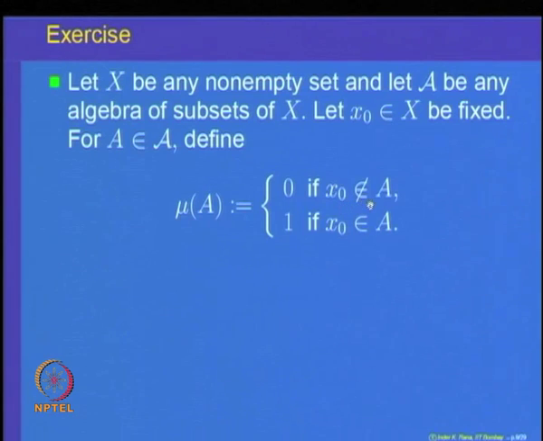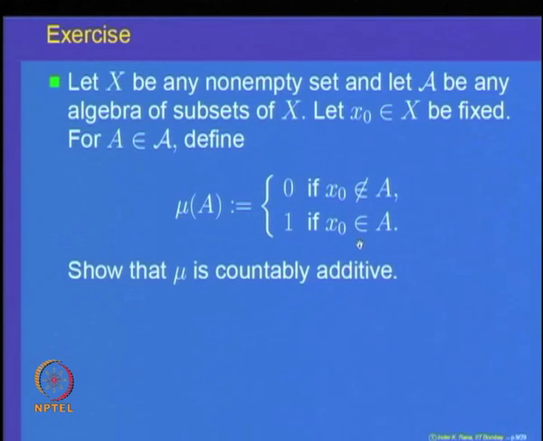If x naught does not belong to A, define mu of A to be equal to 0, and define mu of A equal to 1 if x naught belongs to A. So, whenever x naught is in A, the measure of that set is 1, otherwise it is equal to 0.